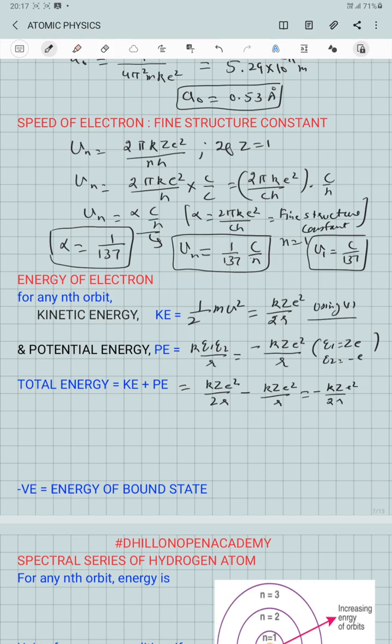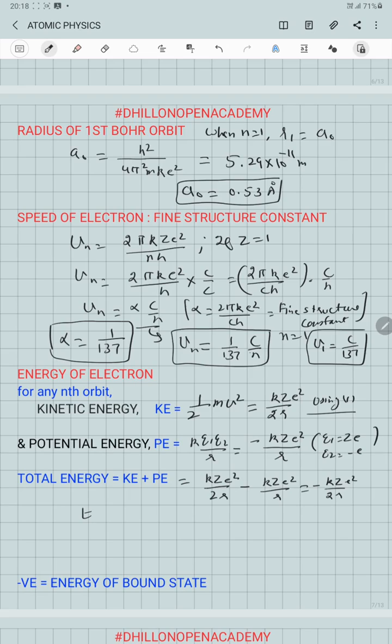Now in this equation, if we substitute the value of the radius of the nth orbit, then the total energy of the electron in the nth orbit will be equal to minus k z e square over 2 into 4 pi square m k z e square over n square h square, which gives us the final value of the energy in any nth orbit as minus 2 pi square m k square z square e raised to power 4 divided by n square h square.